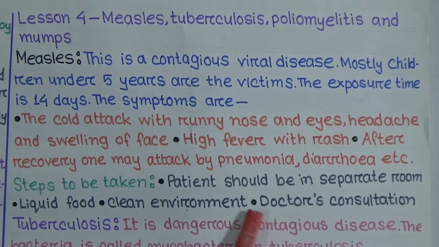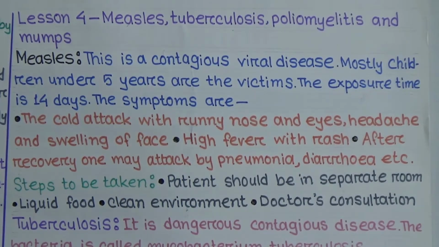And if the patient's condition is critical, then we have to talk with our doctor. We have to take consultation with the doctor. Next disease is tuberculosis. Tuberculosis is a dangerous contagious disease. The bacteria is called Mycobacterium tuberculosis.